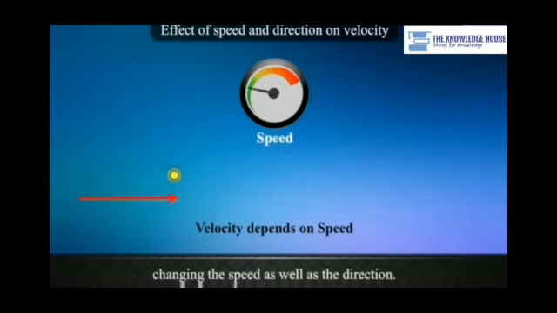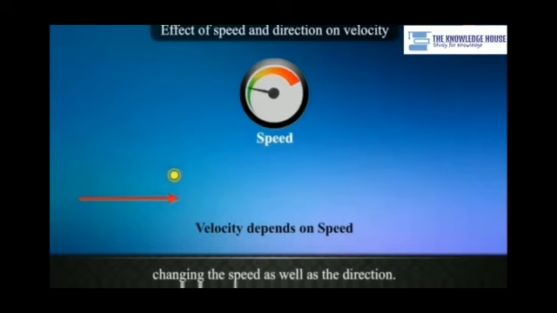And that is what we wanted to learn in today's video, and I think this is very clear from this: whether the speed changes or the direction changes, the velocity is going to change. And if both speed and direction are changing, then the velocity changes as well. So we need to remember this.